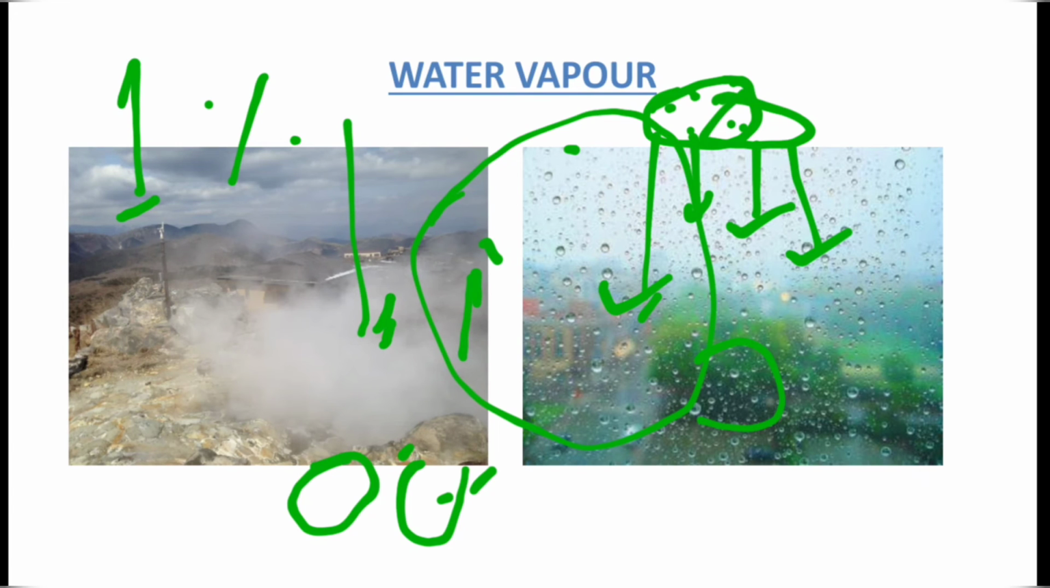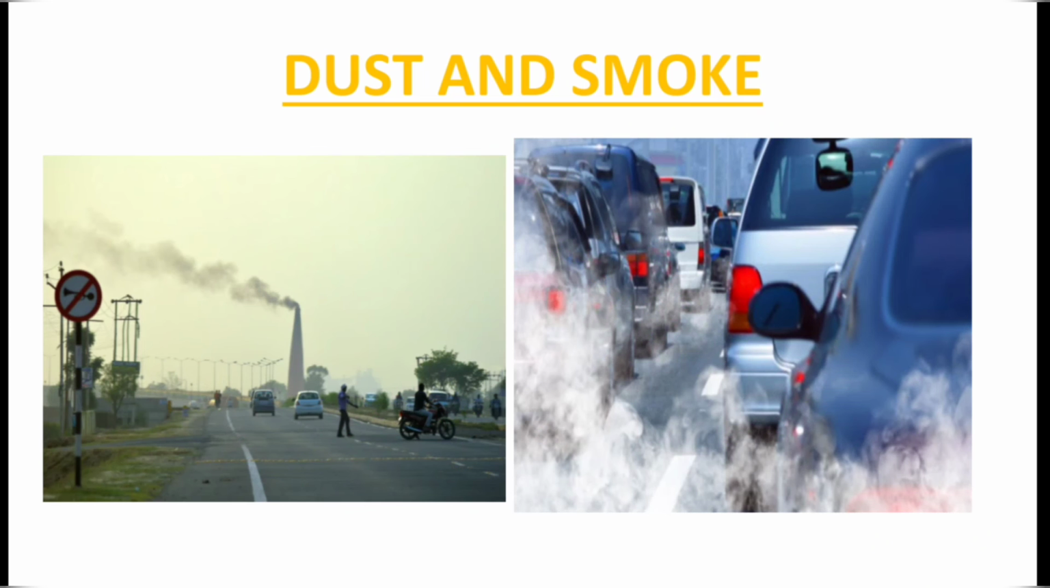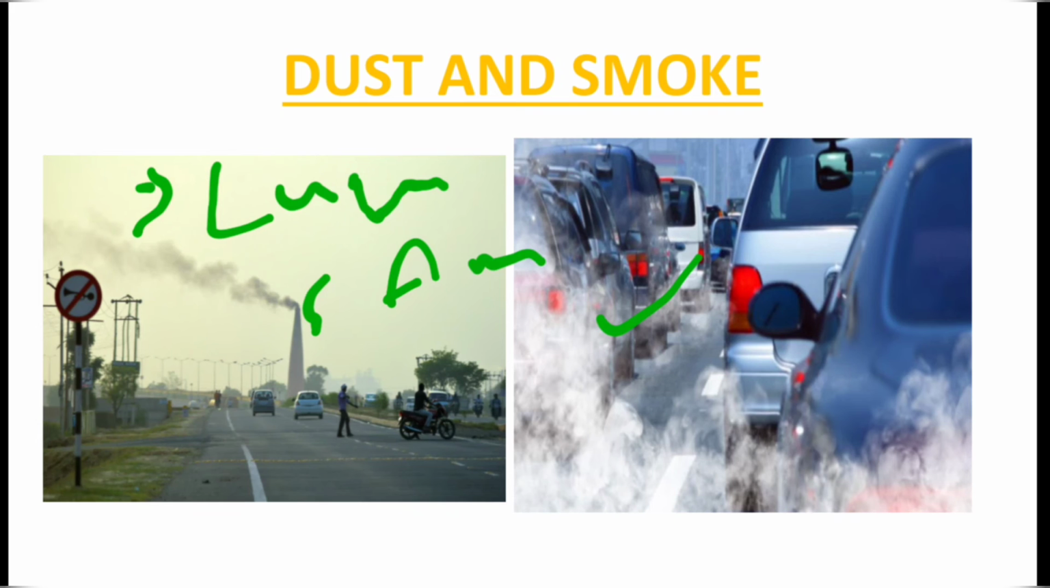Dust is naturally present in very small quantity in the atmosphere, but due to certain human activities such as industrial pollution and vehicular pollution, the dust and smoke increase in the atmosphere at a very rapid rate. As a result, it creates air pollution, and we get certain diseases such as lung diseases like asthma and bronchitis.